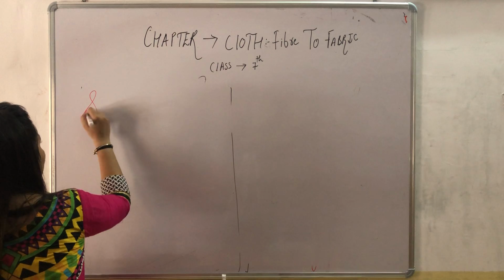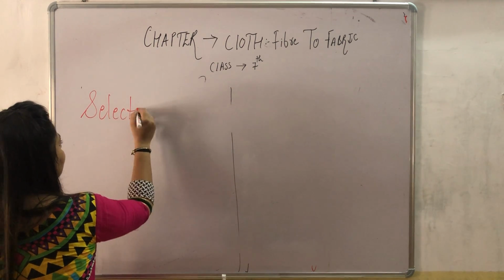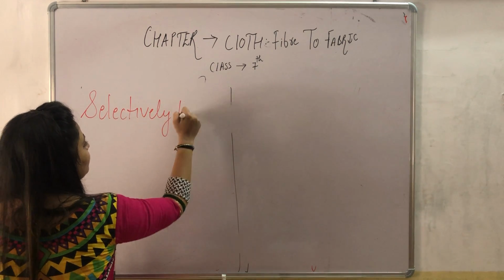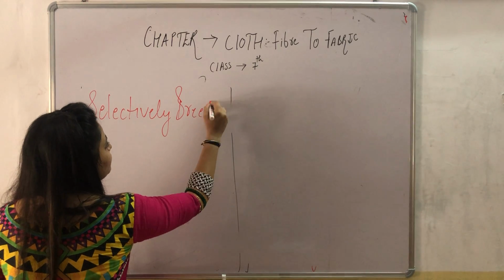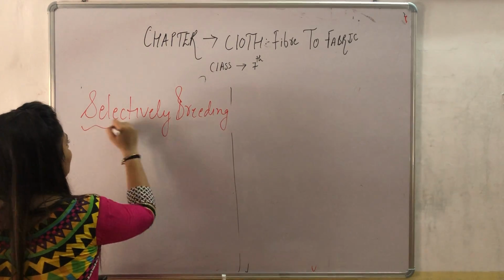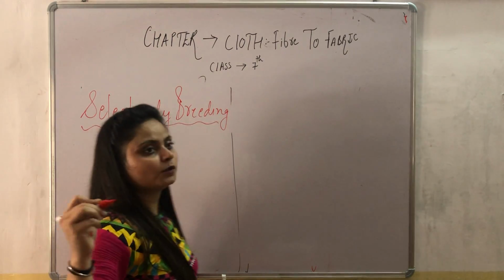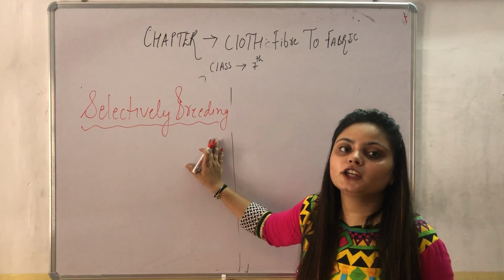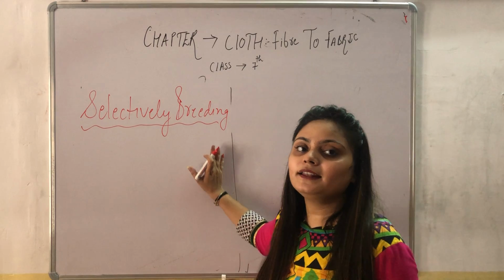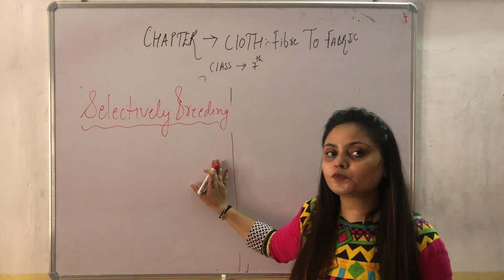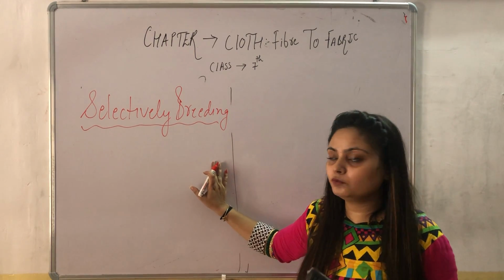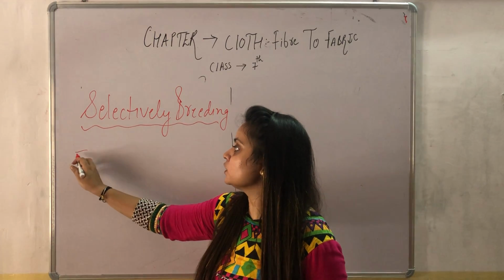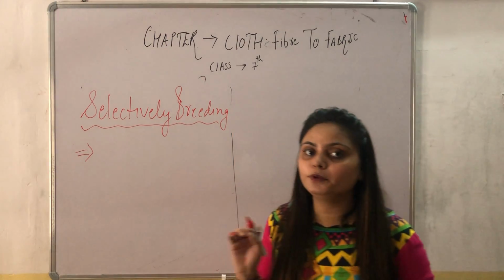The second topic in this is selective breeding. From the name it indicates, we have to select the good breed of sheep, so we can allow them to mate, and then from the parents the offspring also have good production of wool. So we have to choose the good quality of breed.